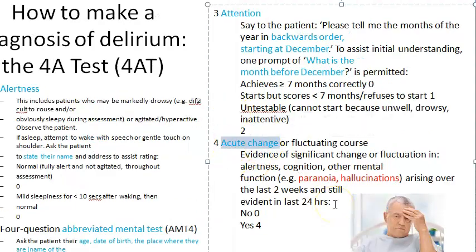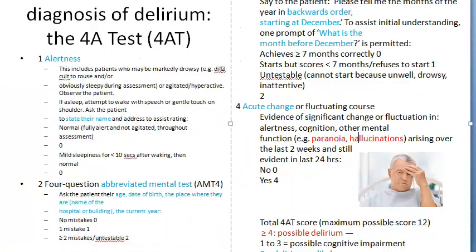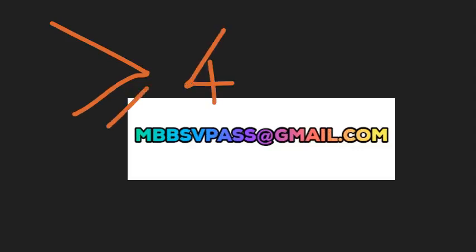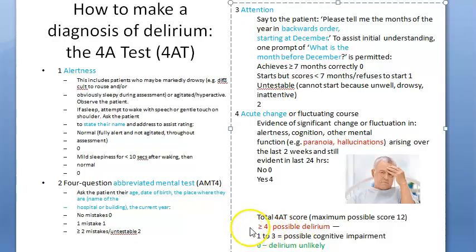So they are very fluctuating. There is a change in this person. He was fine, now he's not fine. Paranoia, hallucination, something is happening. Fluctuation is not a good thing. Based on that, the score is given. If it is greater than or equal to 4, the person has possible delirium. Maximum it can go up to 12.